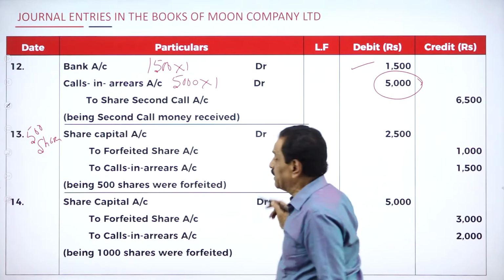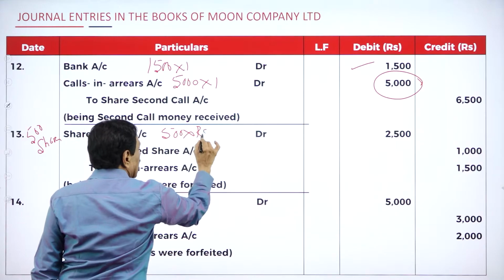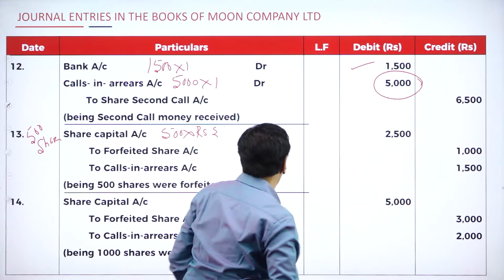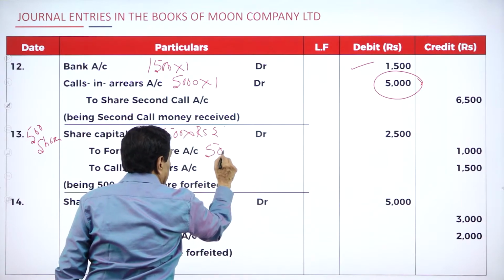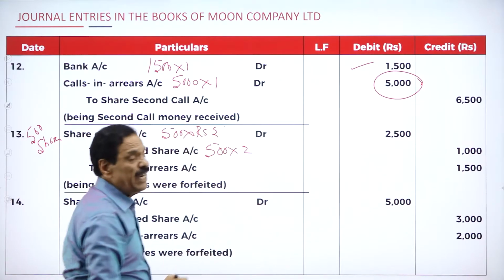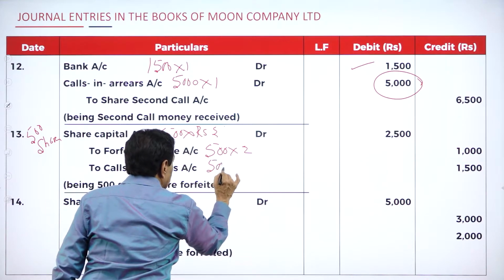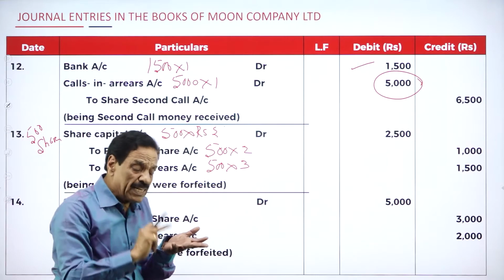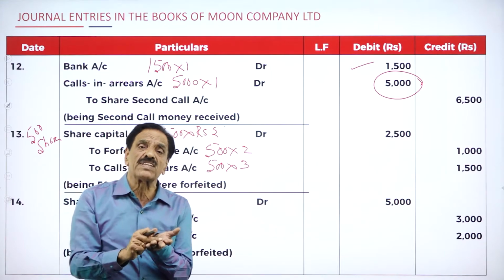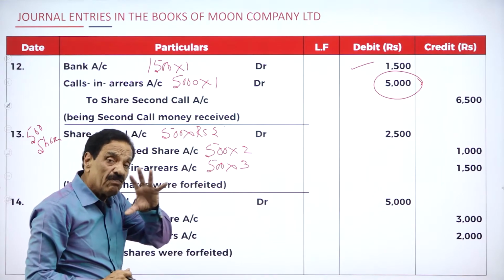Entry. Share capital account debit, 500 into rupees 5, that is 2,500 to forfeit a share. What has he paid? Only application fees, 500 into 2. He has to pay 2,500. What did he pay? Only 2 on application. 500 into 2. How much could he not pay? 500 into 3. Where does he fail? He fails in allotment, in the first call, in the final call. 1 rupee on allotment, 1 rupee on first call, 1 rupee on final call. So 500 into 3 is 1,500. This goes in favor of 500 shares.